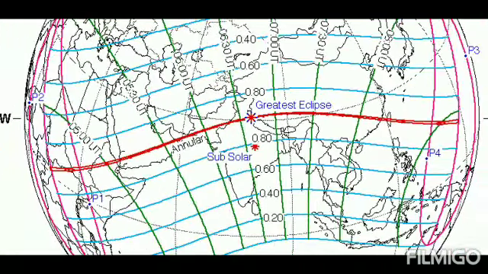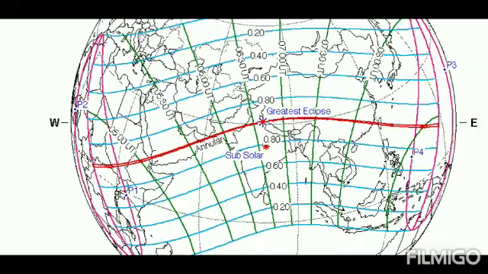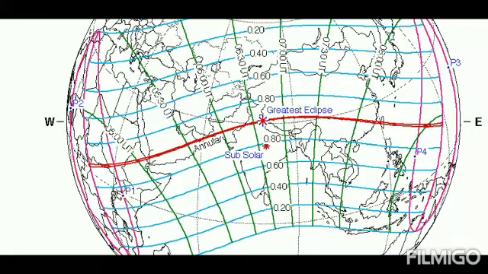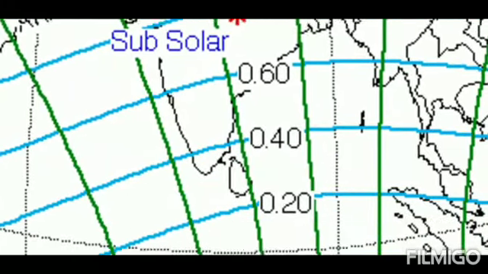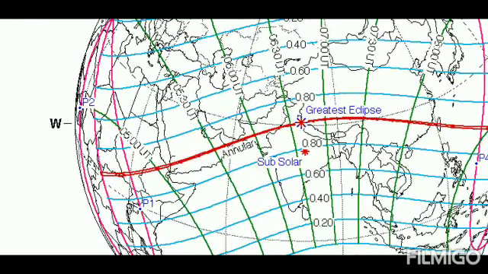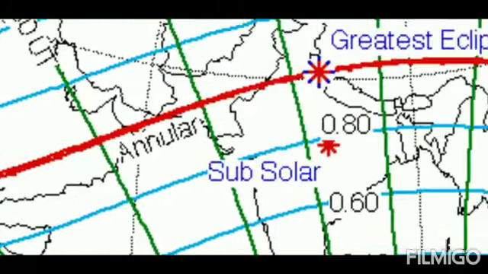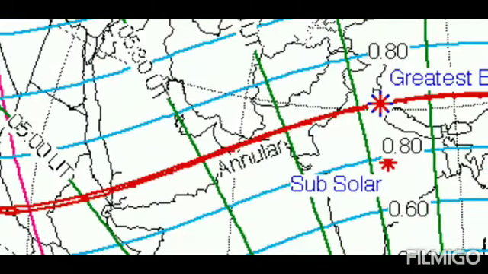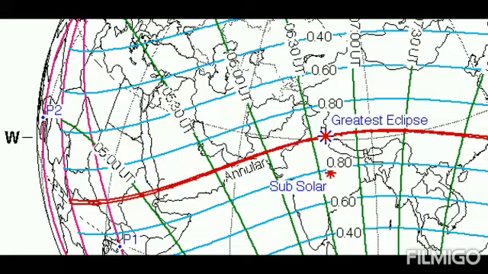Now this map has many things to be understood. There are different numbers given in this map. First, let us concentrate on these numbers: 0.80, 0.6, 0.4. These are the eclipse magnitudes. The red line, the main red line which is passing, is the annulus, or the annular path. The path that the red line is sweeping is where the umbra of the moon will sweep on 21st June.